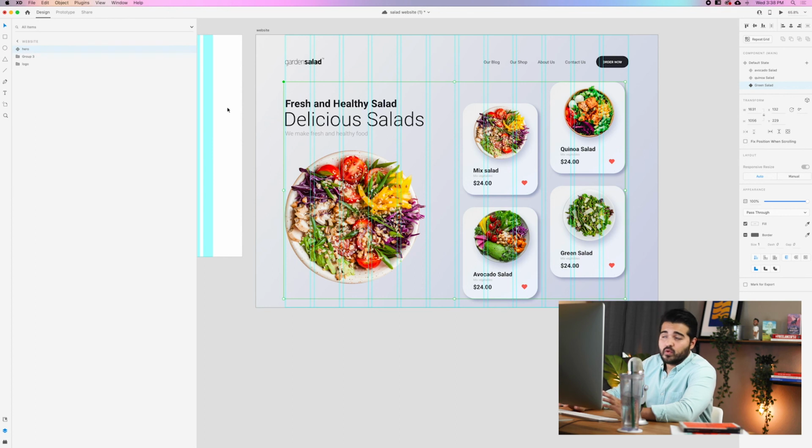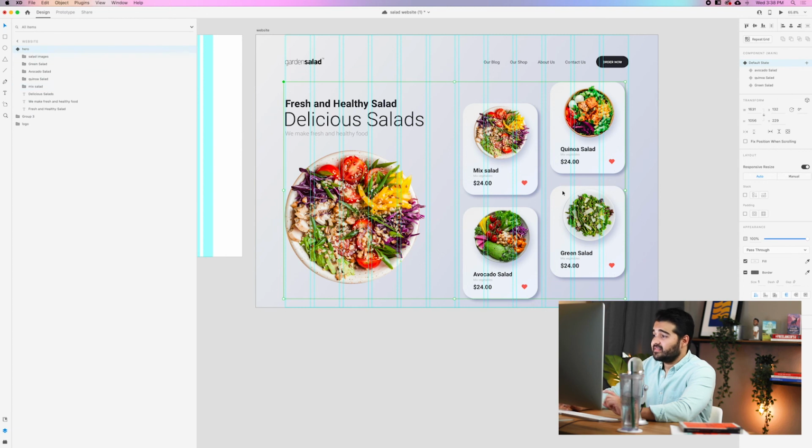Now what I need to do is to make these components that are inside of the same component trigger actions in the component. Let me explain it better. You will see it better. So I'm gonna double click in here. I'm gonna go to the default state, and it's perfectly fine because the mixed salad is the first state. So the second one will be avocado salad, right?